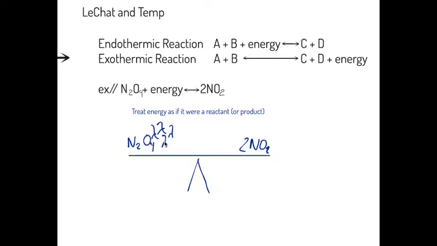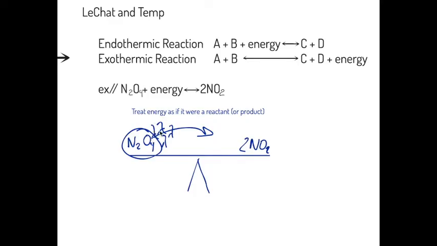Consequently, the system will use this energy to take a reactant and convert it to product over there. When this side becomes lighter, quote unquote, we end up having a reestablishment of equilibrium. So we treat energy as if it were a reactant because it causes the reactants to become products.